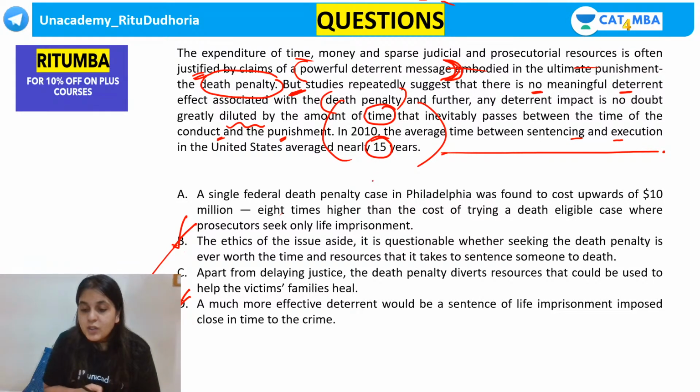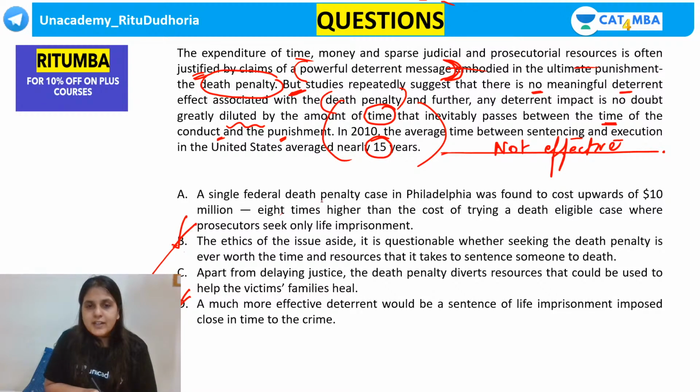So is the author in favor of death penalty, or not in favor? Does he think death penalty is effective or not effective? Tell me the author's perspective. What is the author's perspective? Death penalty is effective or not effective? According to the author, death penalty is clearly not effective because the message gets diluted because of the time factor, the delay factor.